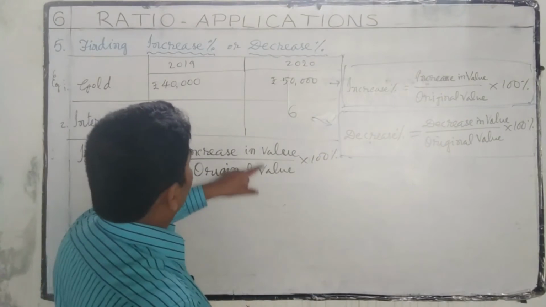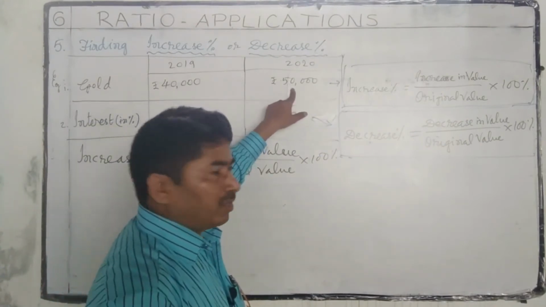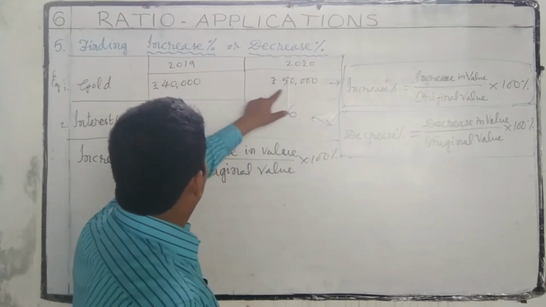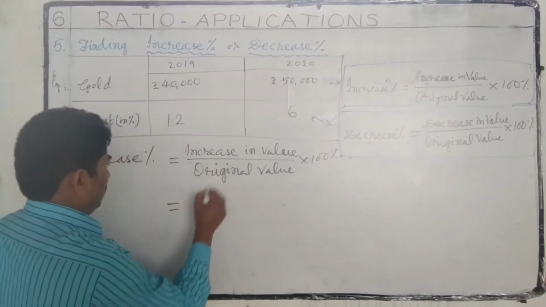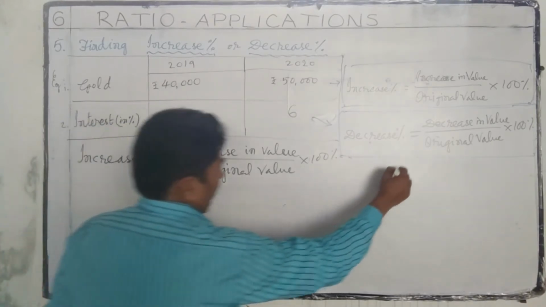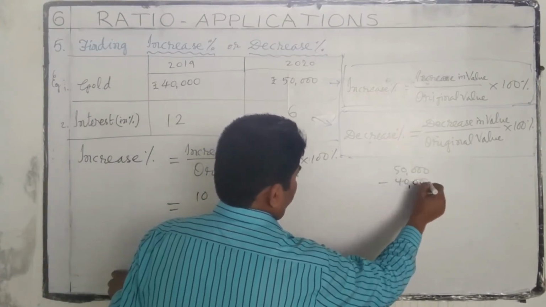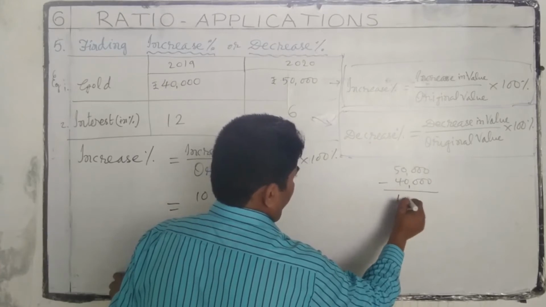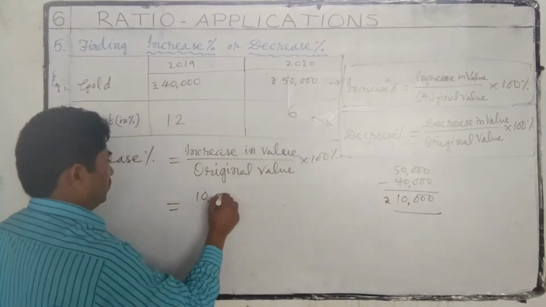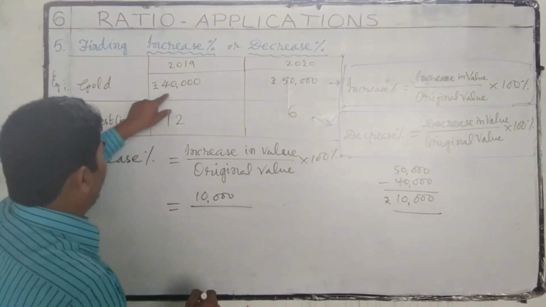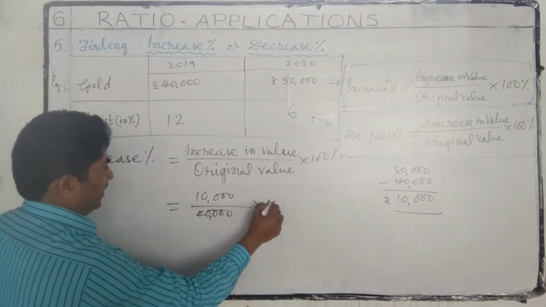How much is the increase in value? 40,000 to 50,000. So here 50 minus 40, 10,000 rupees increased. 50,000 minus 40,000. So increased 10,000 rupees. So 10,000 by original value 40,000 into 100 percentage.